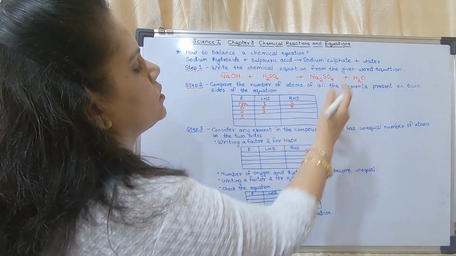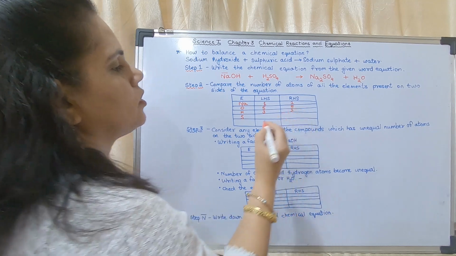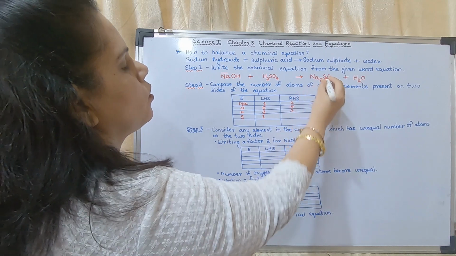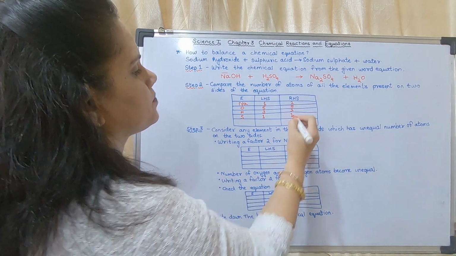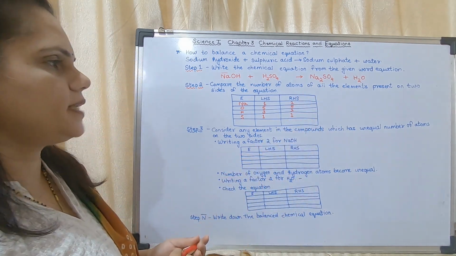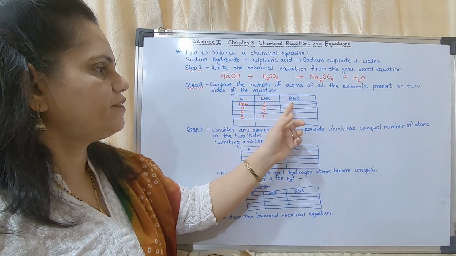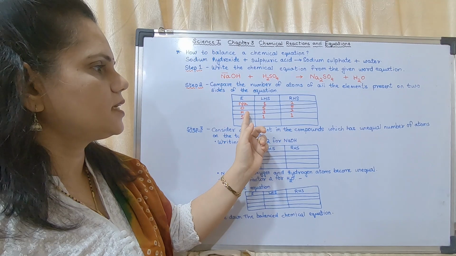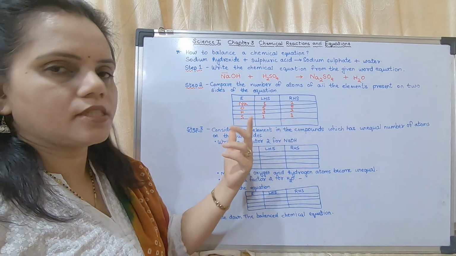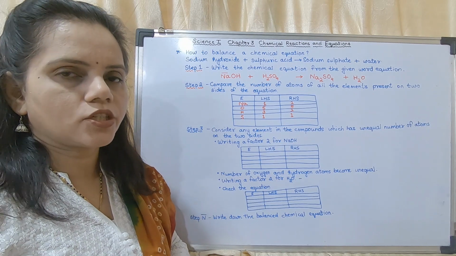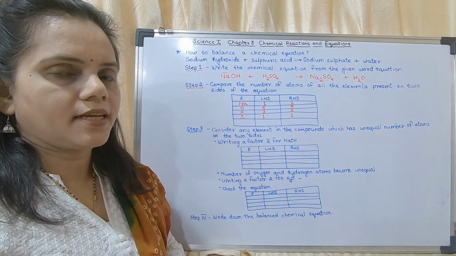Here only 2H. And what about S? There is 1S here, 1S here. So you may see, is the equation balanced? Na 1, 2. Oxygen 5, 5, it is balanced. Hydrogen 3, 2, it is not balanced. Sulfur 1, 1. Okay. So you have to balance the equation.